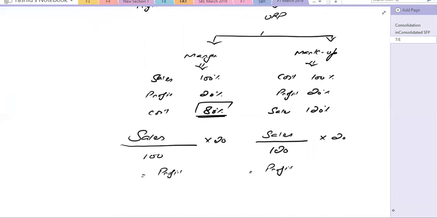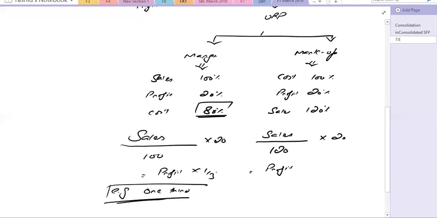Profit margin, profit markup. But the examiner will be specifying one more thing. The examiner will be telling you that half of the goods are in stock, 1/3 of the goods are in stock, or complete goods are in stock. So say for example, they are saying 1/3, then you will be multiplying this by 1/3. For example, if they are saying half of the goods are in stock, then you will be multiplying it by 1/2 or 50%.